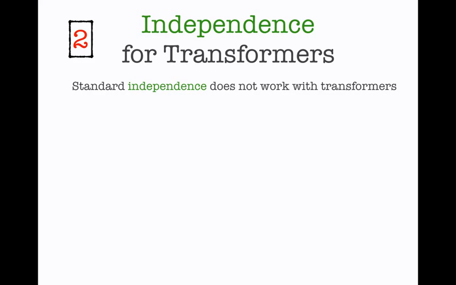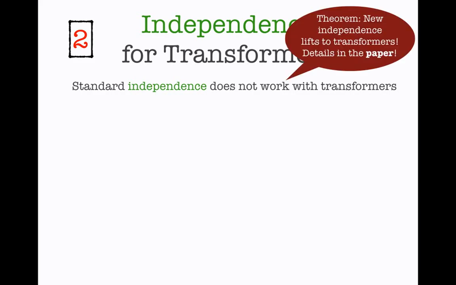Now our first result is that the standard independence relation does not work with transformers. So what do we mean by this? We mean that if we compute an independence relation in the normal sense of a POR over statements, once we consider the concrete semantics with sets of states, we cannot take that independence relation and lift it to the transformers. So this motivated us to come up with a new notion of independence, which we will prove does lift to transformers. And now I want to show you 2 phenomena which happen when we interact data abstractions with independence.